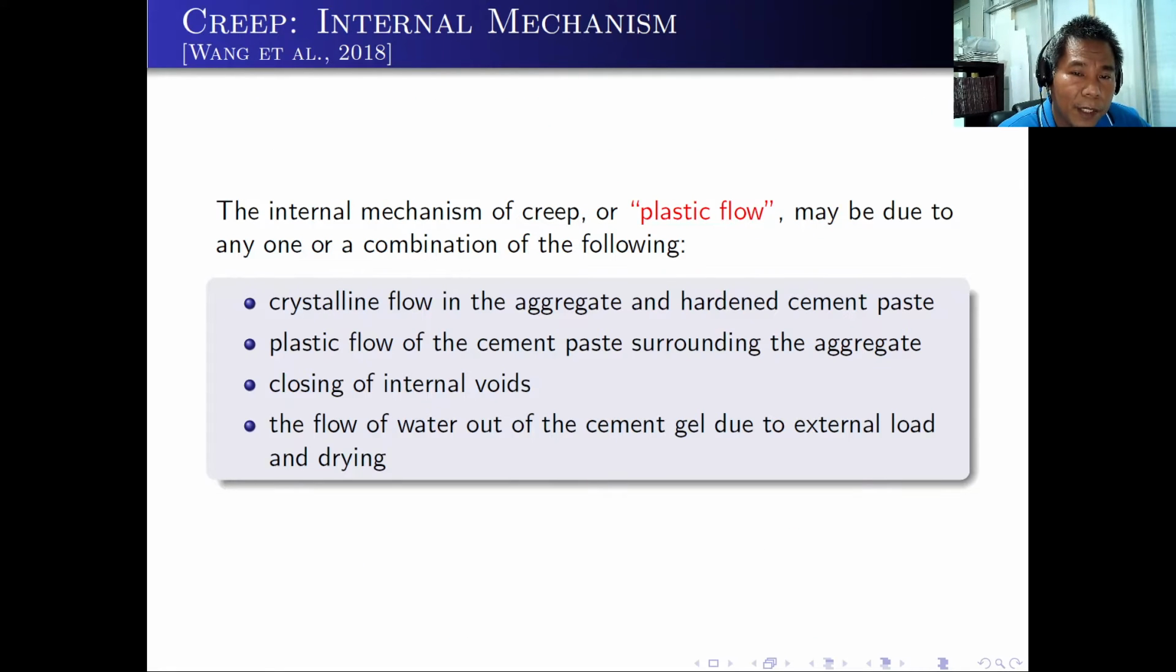The internal mechanism of creep, or plastic flow, may be due to any one or a combination of the following: crystalline flow in the aggregate, unhardened cement paste, plastic flow of the cement paste surrounding the aggregate, closing of internal voids, and the flow of water out of the cement gel due to external load and drying.